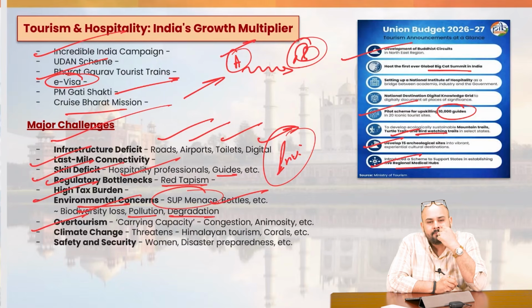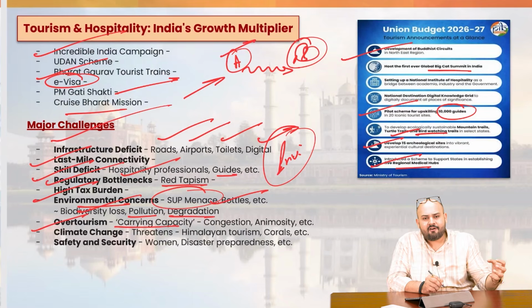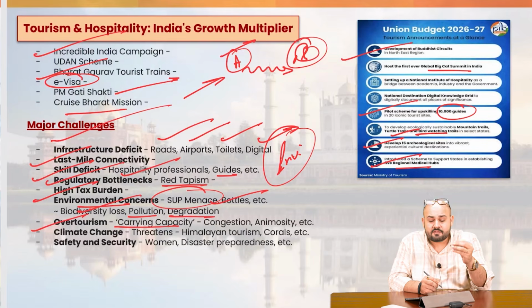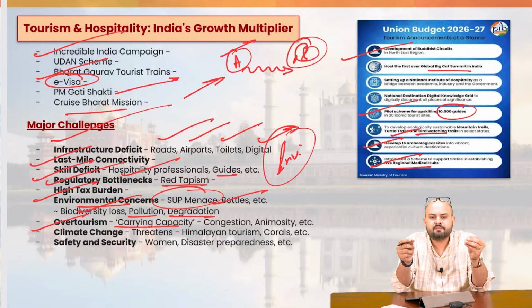Then over-tourism. Again, see, whenever the weekends come, we have people from the adjoining states of the hill states. They just plan a trip, and within 2 days they go, they visit, they pollute and they come back. Not just in North India, also in South India, for example, in Kerala or around Nilgiris. So what you'll have to understand is that every place has a carrying capacity. And if you have people more than the carrying capacity, it would disturb the balance, and this would ultimately affect the ecological fragility of that particular region.